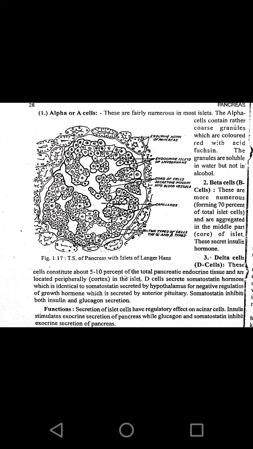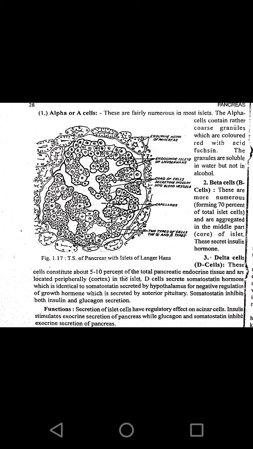The first one, alpha or A cell, these are fairly numerous in most islets. The alpha cells contain rather coarse granules which are colored red with acid fuchsin. The granules are soluble in water but not in alcohol. So as I already said, the distinguishing of the cells in these islets of Langerhans will be based on solubility and the staining procedure.